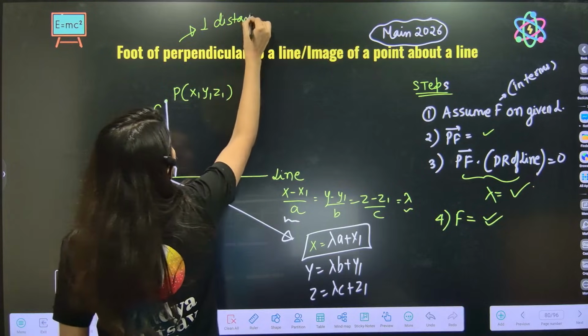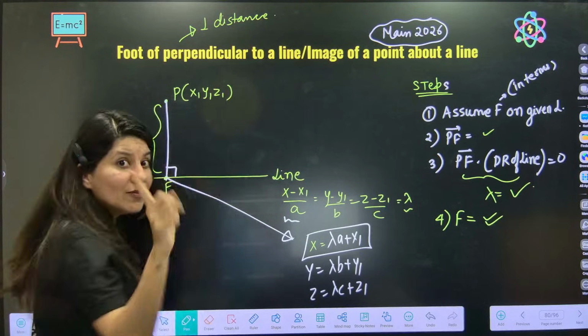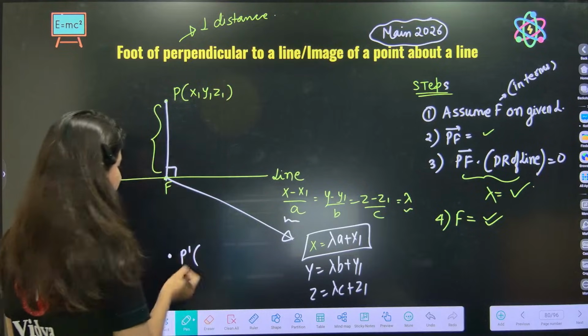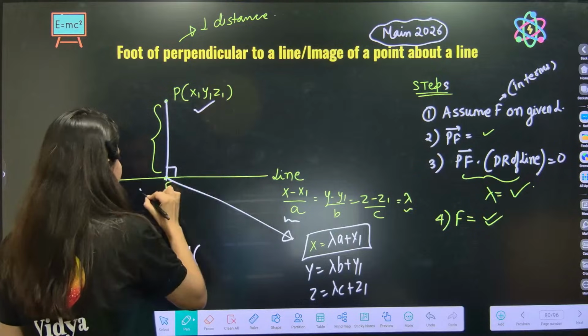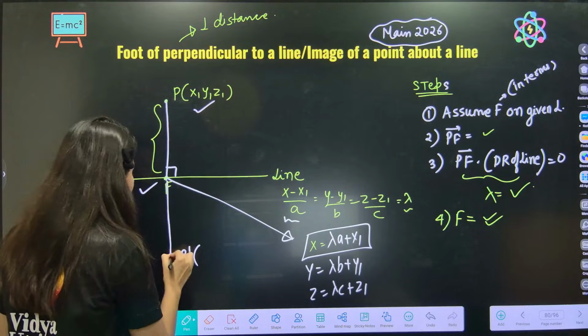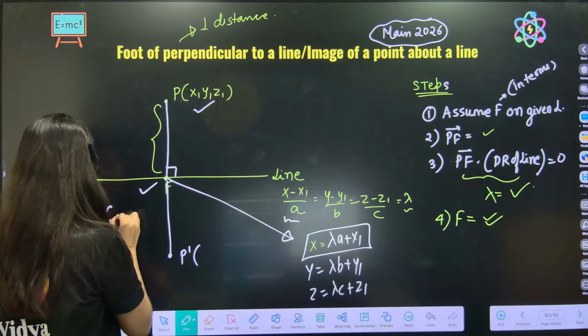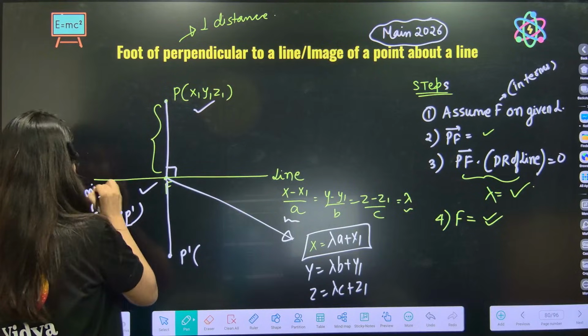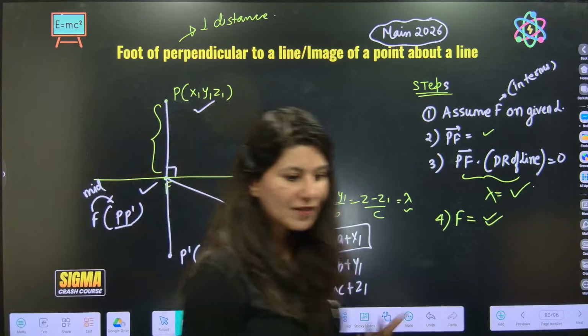This type of question also will be there. You can also find the image now, because see, this is your P dash, this is your image. So if you have P and F, you can easily find P dash, because F is the midpoint of P P dash. You know the midpoint formula, we can apply that.